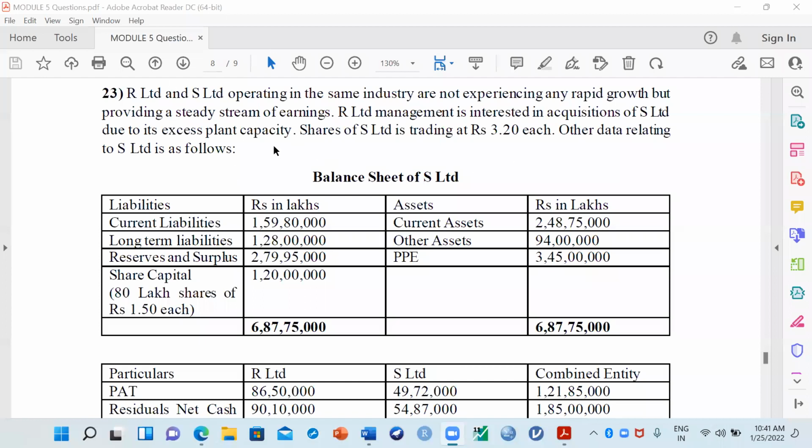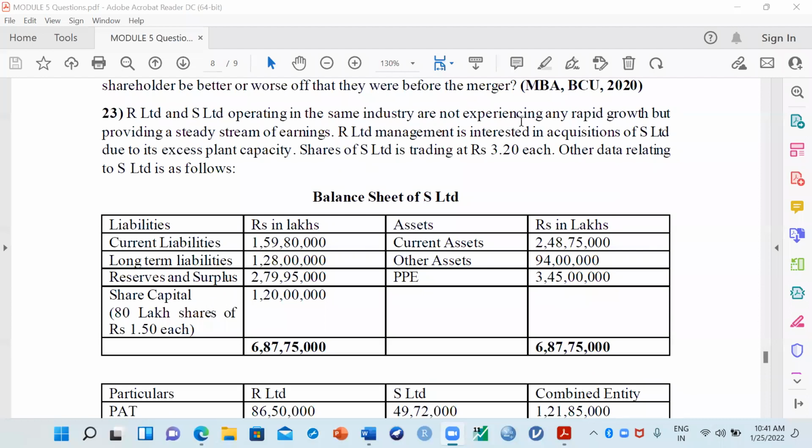Fine. So there are two companies operating in the same industry, and they are not experiencing any rapid growth, but providing a steady stream of earnings. R Limited management is interested in acquisition of S Limited due to its excess plant capacity. So there are two firms, R Limited and S Limited.